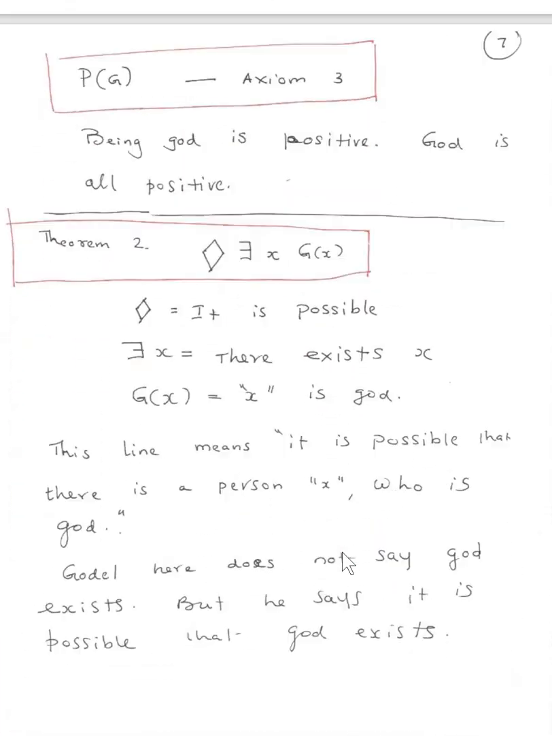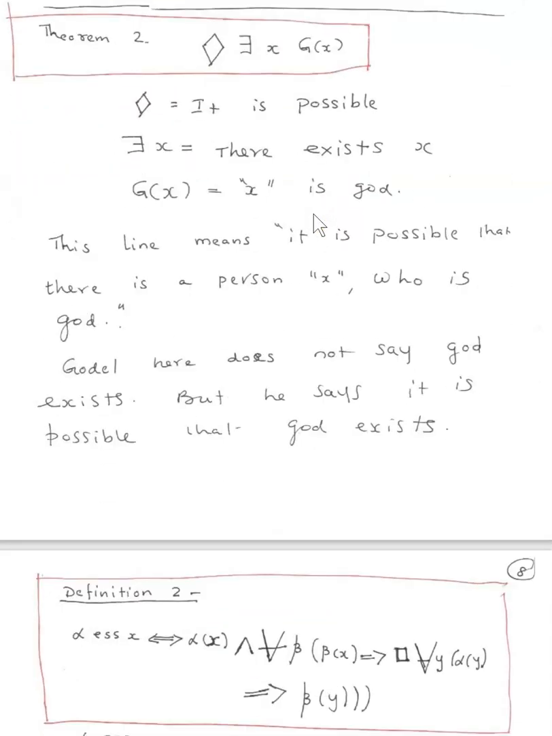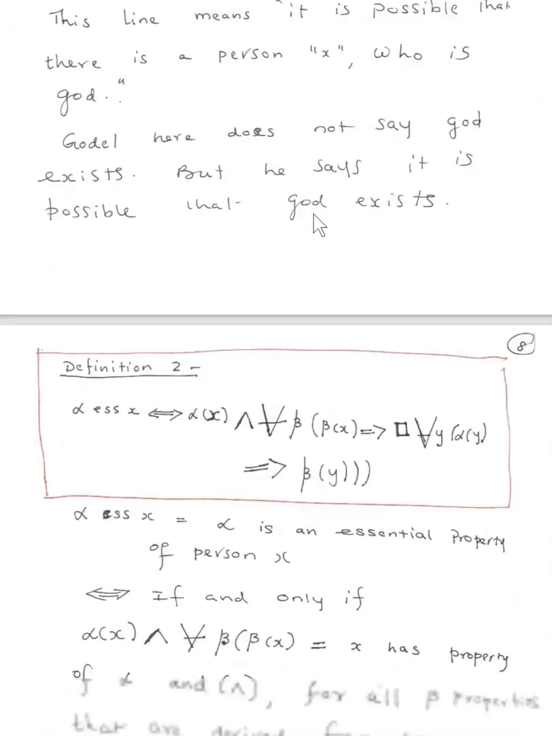Anyway, let's go to the next one. Axiom 3, P(G), that means God-like properties are positive. In other words, being God is a positive thing. God is all positive. Then goes to theorem 2. This symbol means it is possible that there exists x with God-like properties. It is possible that God exists. This one really doesn't say much. It doesn't come into the logic of the flow.